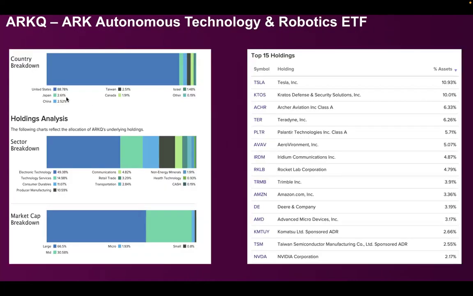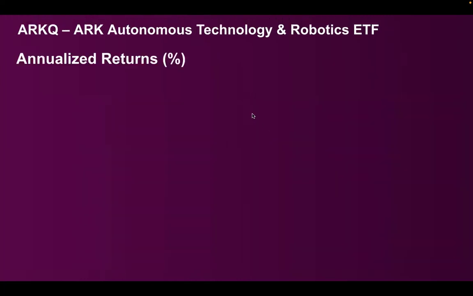So let's look at the holdings. Primarily into US, 88.78%. Top holdings include Tesla, Nvidia, Amazon, Deere and Company, AMD, Iridium Communications, Taiwan Semiconductor, Kratos Defense and Security Solutions. So they have a pretty decent lineup of companies in their holdings.